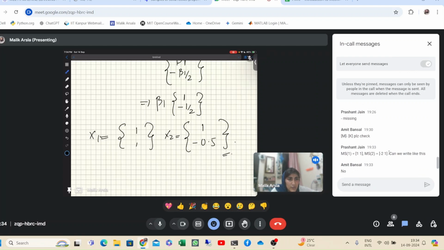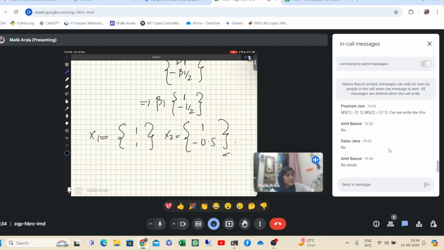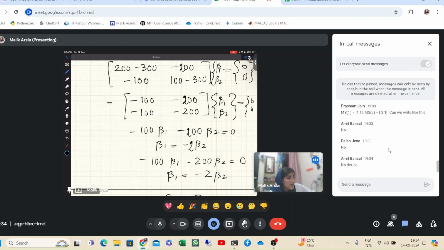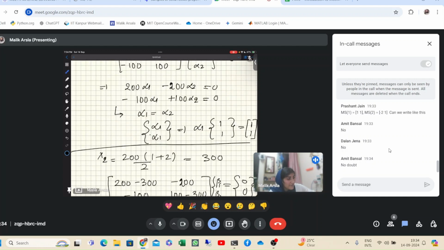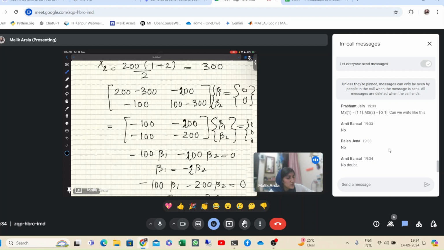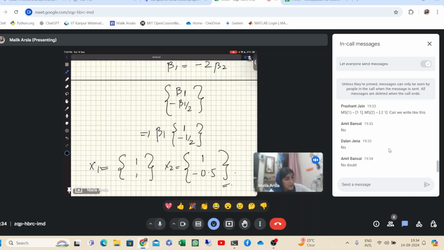MS1. Okay, mode shape 1 you can write like this, and mode shape 2 you can write like this. No, see, obviously in both the cases if I'm substituting here alpha, here you see I replaced alpha 1 with alpha 2. So similarly you can put beta 1 here and substitute beta 2. Okay.